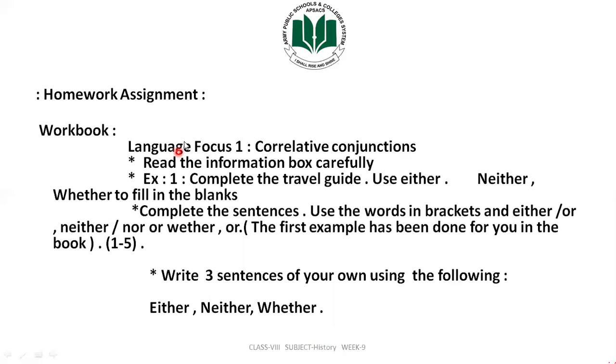Now we come to your homework assignment. Workbook page, Language Focus 1, correlative conjunctions. Read the information box carefully. Exercise 1: complete the travel guide. Use either, neither, whether to fill in the blanks. Complete the sentences using the words in brackets and either or, neither nor, whether or. The first example has been done for you in the book, 1 to 5, so you can take help from that example. Write 3 sentences of your own using either, neither, and whether. Very easy task. You can do it very easily.